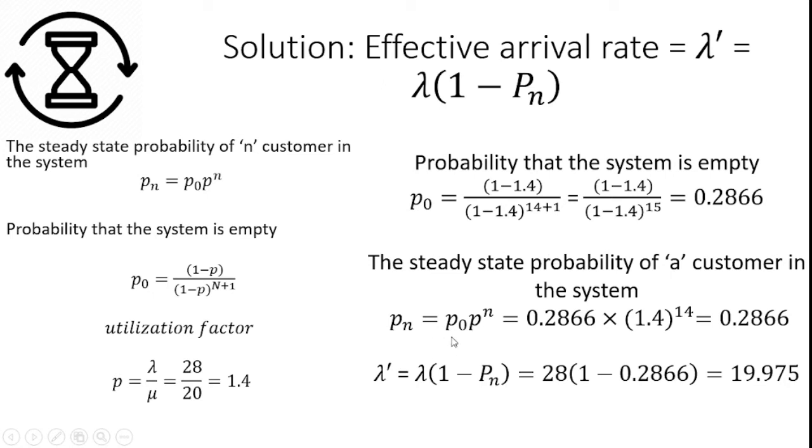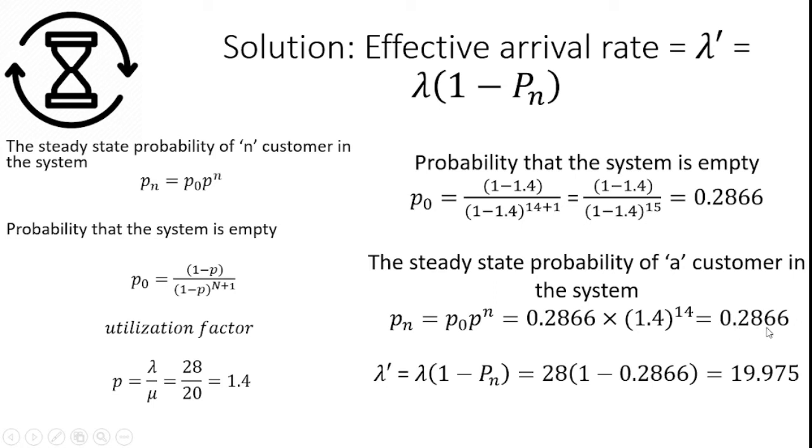From this I can get the steady state probability of n customers in the system, which is Pn. Pn is equal to P0 into P power n. So P0, already I found from the available formula the probability that the system is empty, which is 0.2866, into P, the utilization factor 1.4, power n, where the number of customers in the queue is equal to 14.